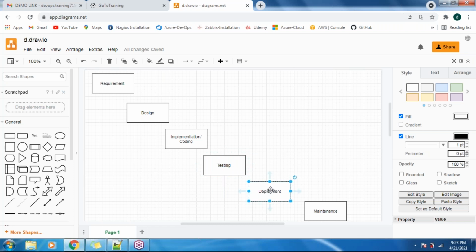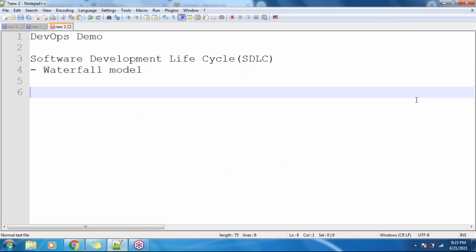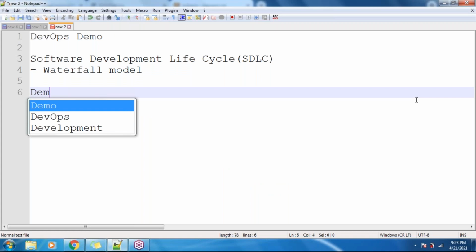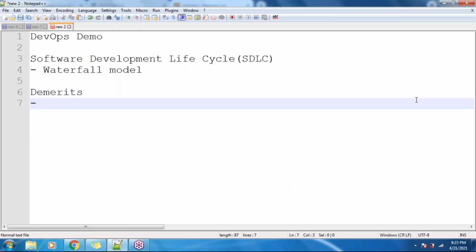the system admins will be sitting idle here, and we are paying the salary for them, right? Because of that, the demerits of the waterfall model here: resource utilization is less, because the employees are sitting idle and we are paying the salary for them, right? So resource utilization is less here. That is one of the demerits.